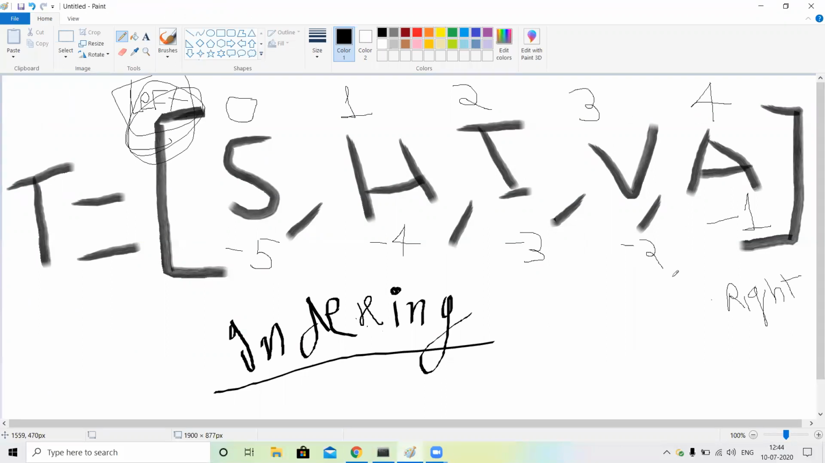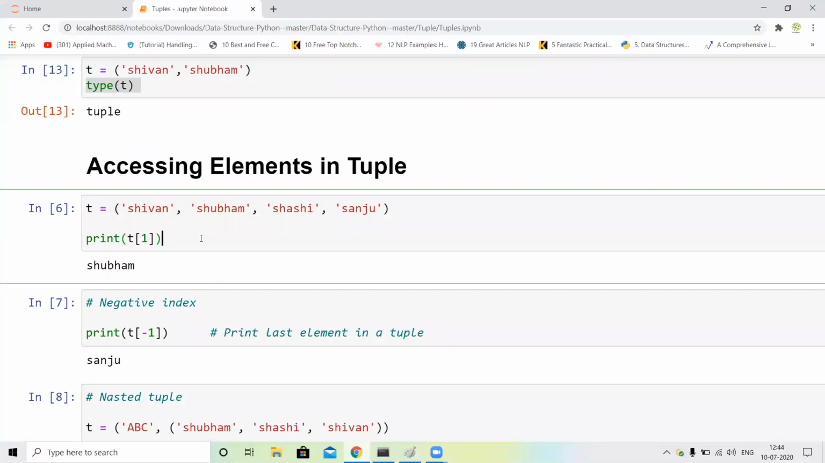And if you start with the right hand side, guys, it starts with -1, -2, -3, -4, and so on. Okay, so I just print. First of all, I just assign the T and in parenthesis, I just assign some names and I print T of the value 1. Means our index 0 is C1 and index 1 is Shubham. So our output is Shubham.